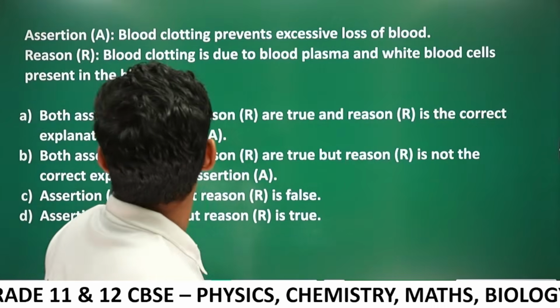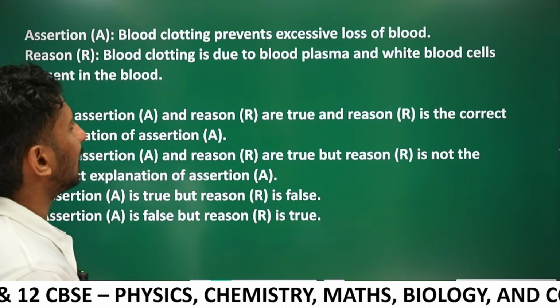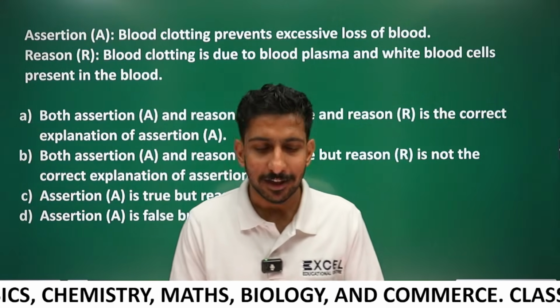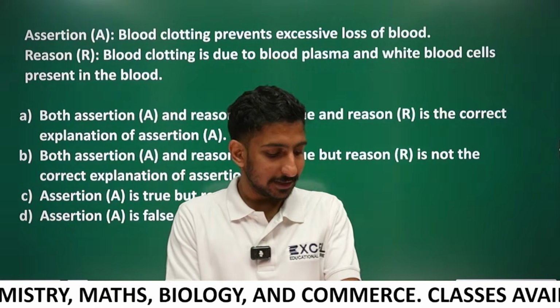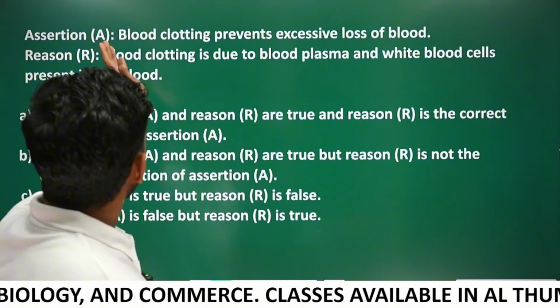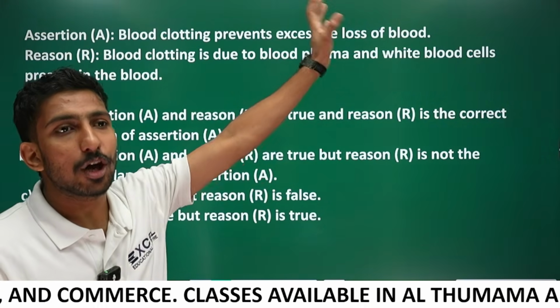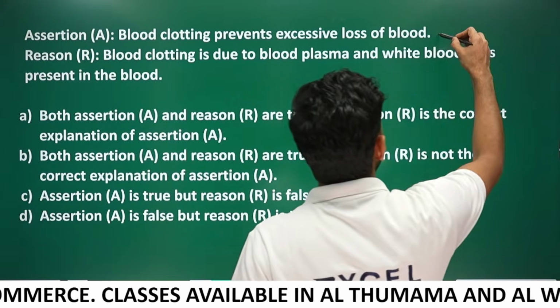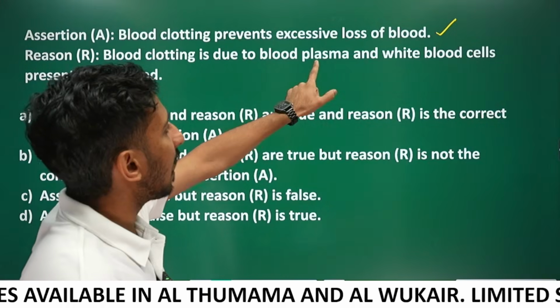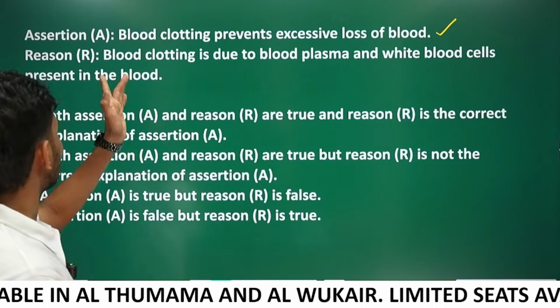Next. Assertion: blood clotting prevents excessive loss of blood. Correct, right? When a wound happens, the wound should be sealed. That is blood clotting. That is correct. Reason: blood clotting is due to blood plasma and white blood cells present in the blood.